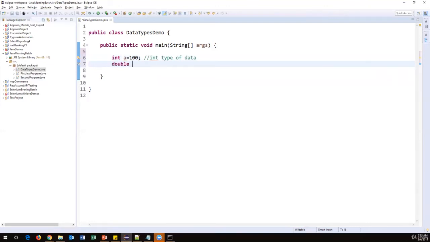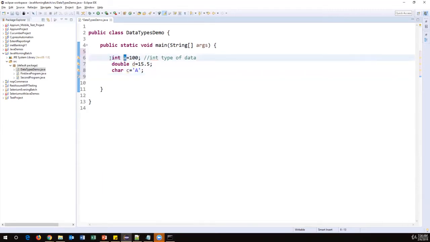So now I've defined a few variables with different types of data. I'll just say double d is equal to a decimal number, let's say 15.5. And character. So char c is equal to, characters we have to include in single quotations. So if you want to store a character in a variable, we have to include it in single quotations. Okay, and then we have another type called boolean. And remember, all these are lowercase letters, keywords in Java. And we cannot use these keywords as variable names.